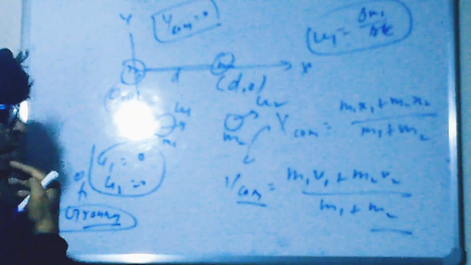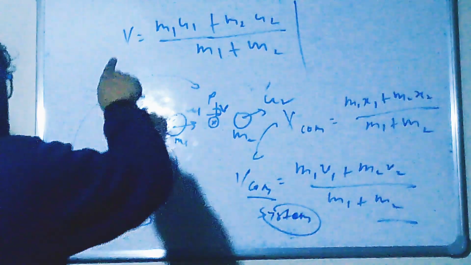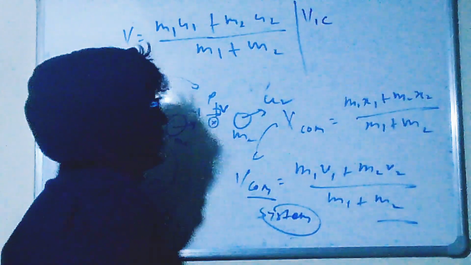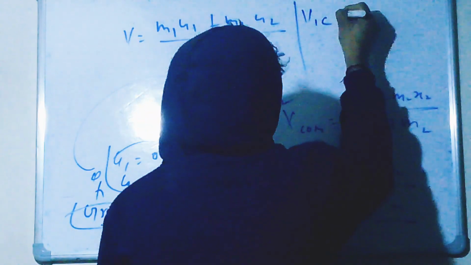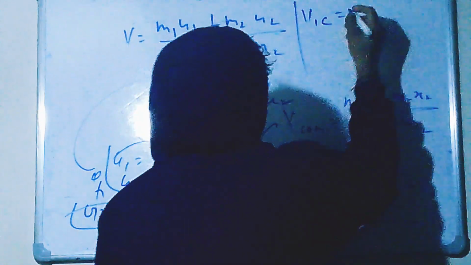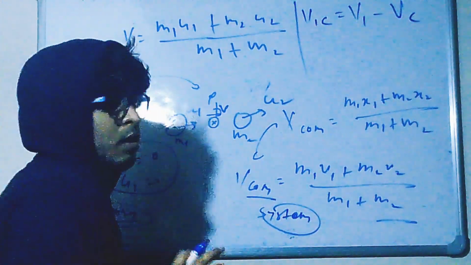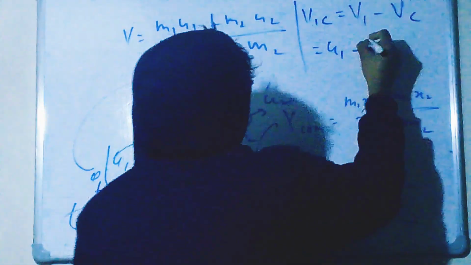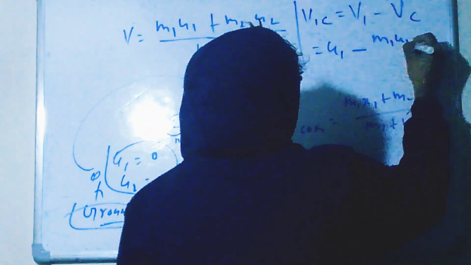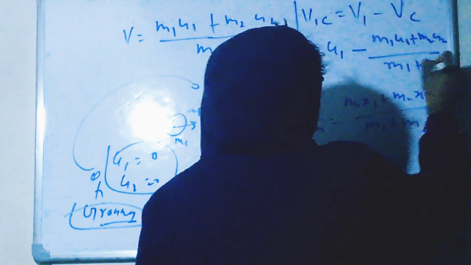See, if I don't have any knowledge of center of mass, what we want to do is take the speed of block 1 with respect to center of mass. So the speed of block 1 with respect to center of mass is the relative speed, v1 minus vc. Can I say that? Yes. What is v1? u1 is not going to change now, so here I'm writing u1 minus vc, which is m1 u1 plus m2 u2 divided by m1 plus m2.